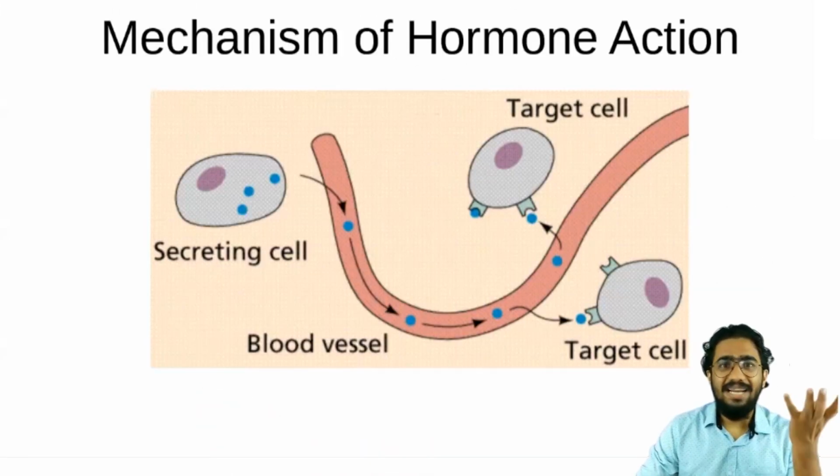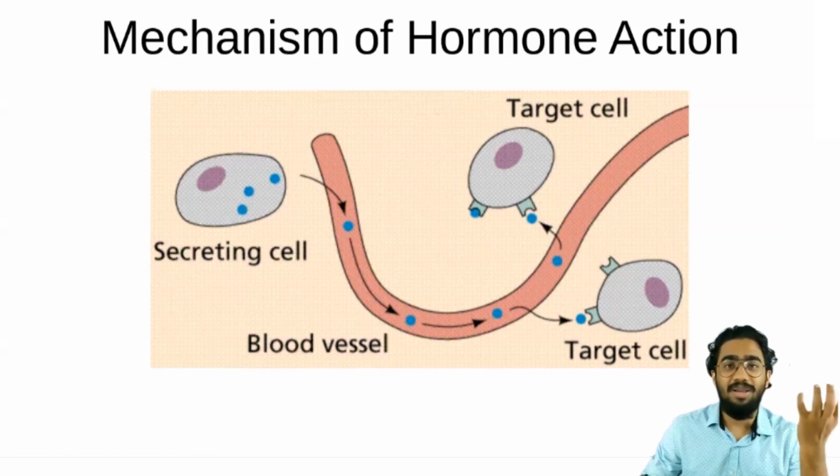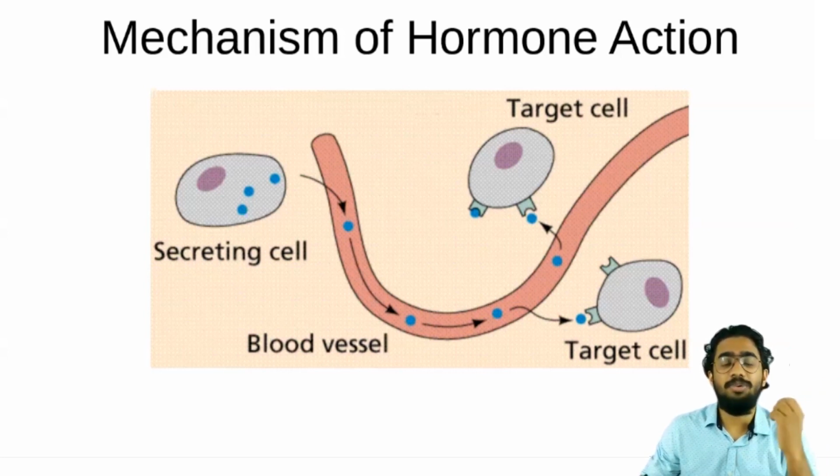So what exactly is a hormone? A hormone is a chemical structure that is secreted by glands known as endocrine glands. These hormone molecules are released into our bloodstream, and through the blood they spread all over our body, and act on a specific target organ to produce their action.